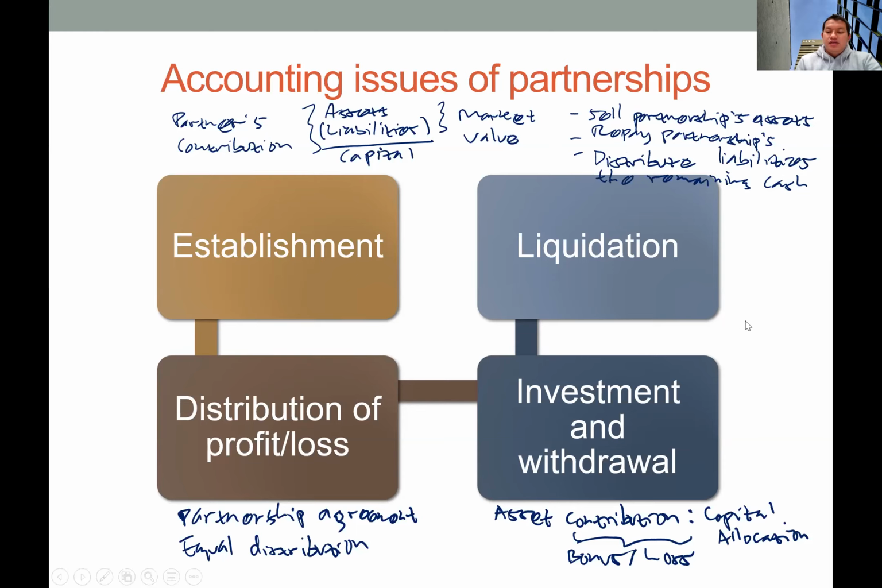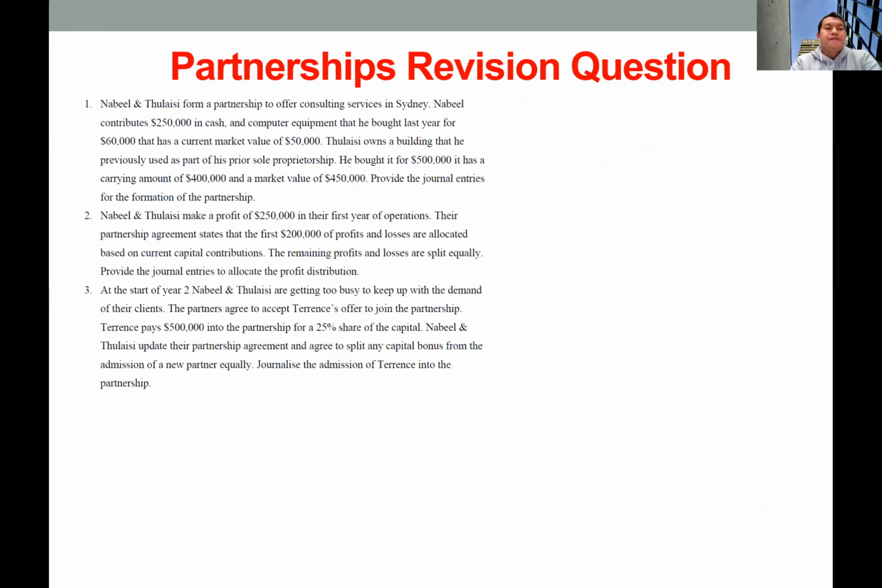Okay, so now let's try to answer this question. Now we have Nabil and Tulaisi forming a partnership to offer consulting services in Sydney. Nabil contributes 250,000 in cash and computer equipment with a market value of 50,000, and Tulaisi owns a building and contributes it. The market value of the building is 450,000. So we only use this market value.